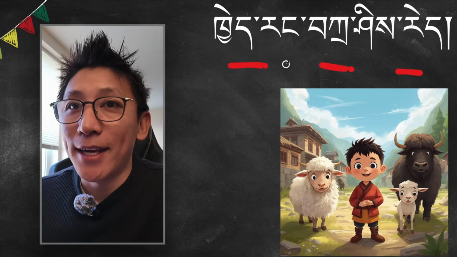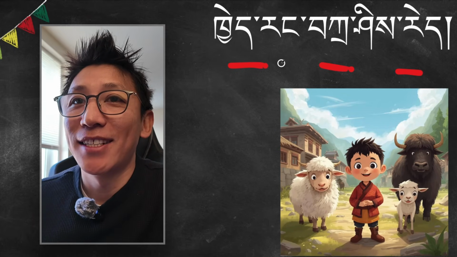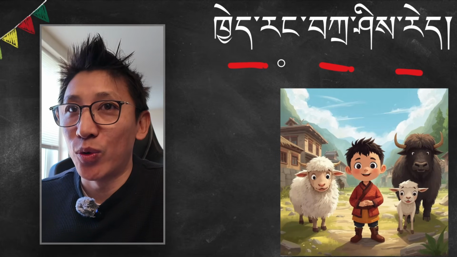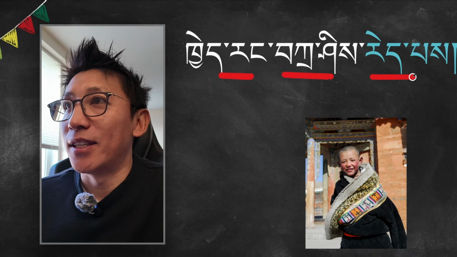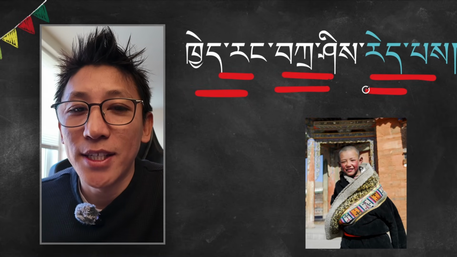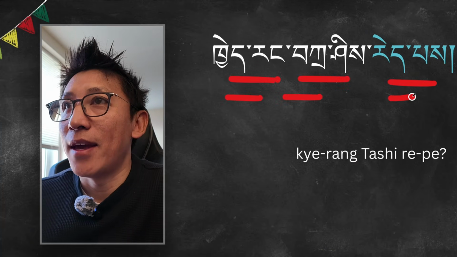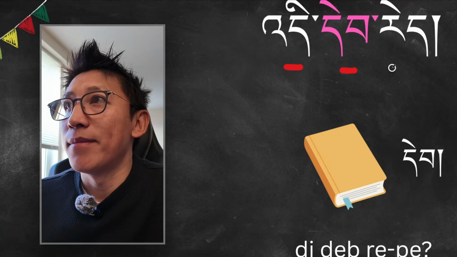So we learn Kirang Tashi re. It says you are Tashi. When we ask questions, we add the pasa pe at the end of the sentence. Kirang Tashi re be. Now it's your turn. Nice. Kirang Tashi re be.